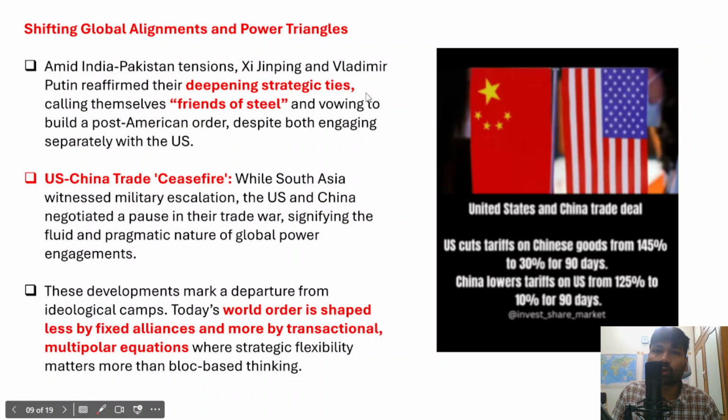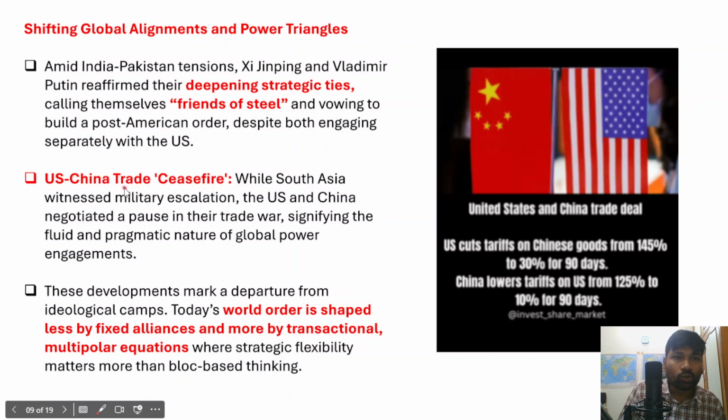So therefore both China and US have reaffirmed that they would further strengthen and deepen their strategic ties, and they call themselves friends of steel, and they also plan to build the post-American order, despite both these countries engaging with the United States differently. So China's engagement with US is different, and Russia's engagement with US is also different.